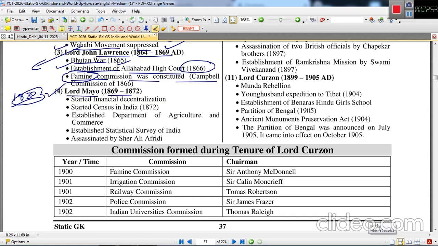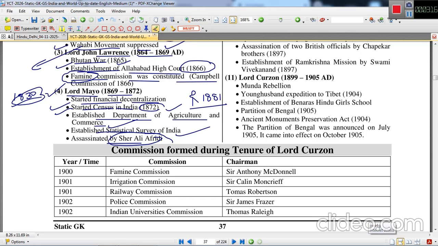Lord Mayo, 1869 to 1872. He started financial decentralization. He also started the census in India. The first census took place then, but the regular census started only after 1881. The Department of Agriculture and Commerce was established, and the Statistical Survey of India was established.